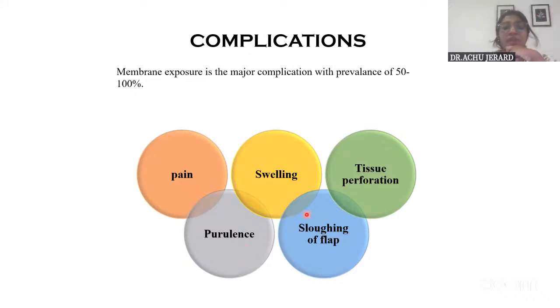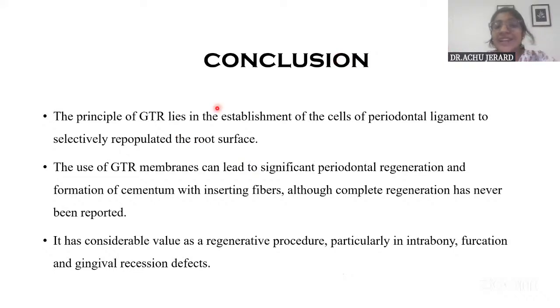Okay. Then conclusion. The principle of GTR lies in the establishment of cells of the PDL in this previously denuded root surface that has been periodontally treated. So you can write whatever you feel is ideal. But the use of GTR membranes can lead to significant periodontal regeneration, formation of cementum with new fiber attachment.